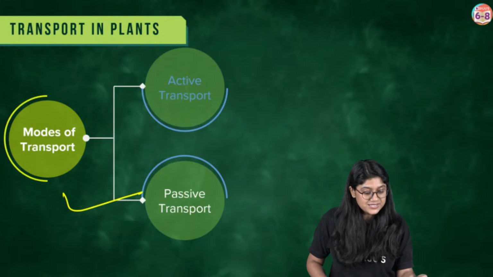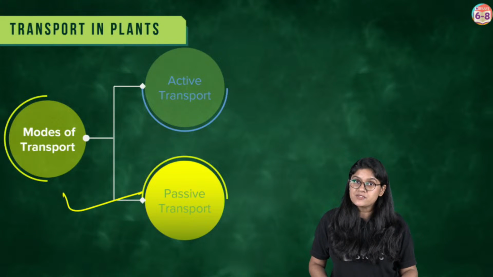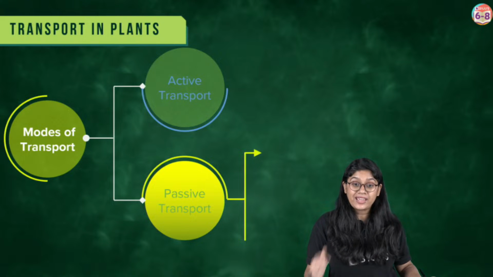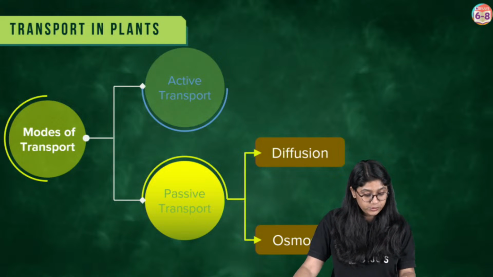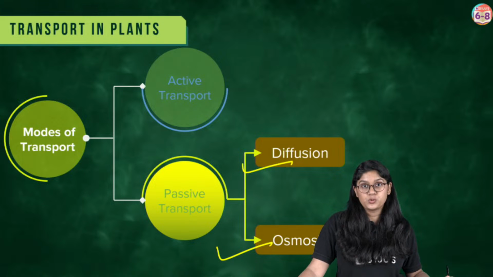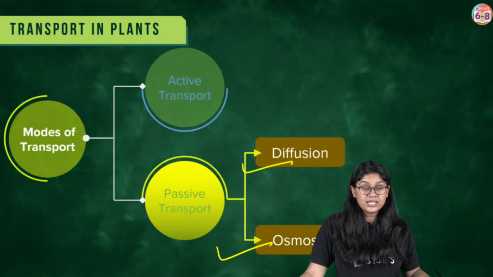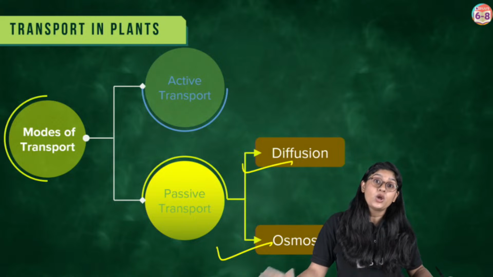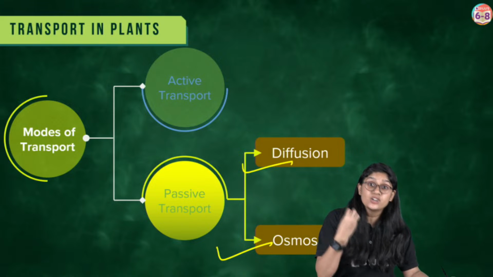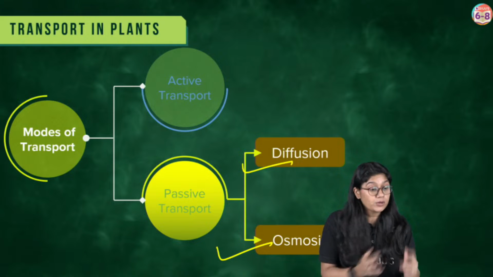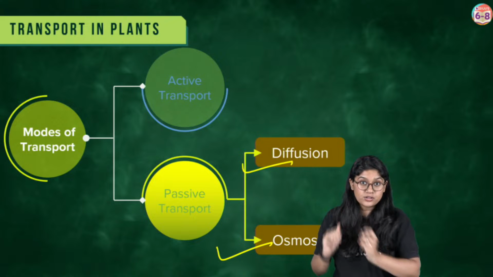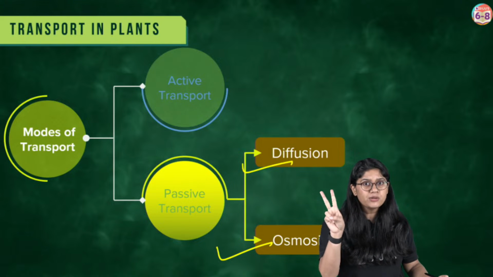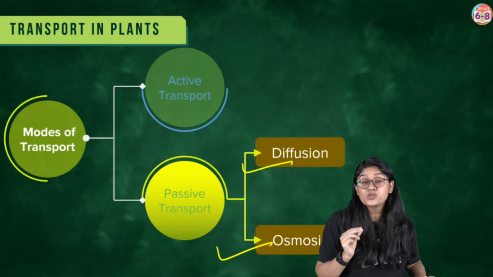Then of course we have passive transport. Now in passive transport there is no energy requirement, and passive transport can again be broadly divided into diffusion and osmosis. So we're talking about the modes of transport. We have spoken about the active transport, where we know that the energy is required and the molecules are moving from the lower concentration to the higher concentration. And now we'll be discussing the passive transport. We have two different modes, diffusion and osmosis.